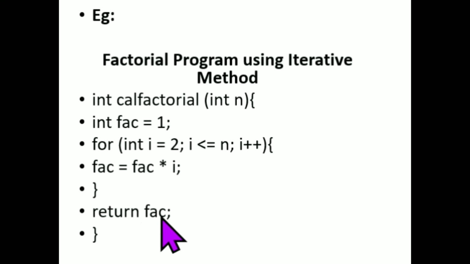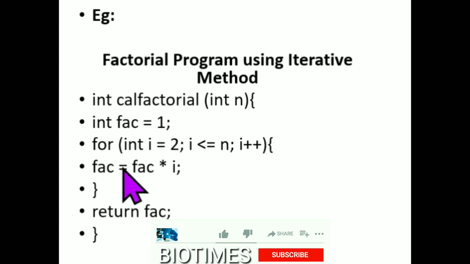That's all. Next, return fact. We have to repeatedly do the same function, so the value is returned to fact after the for loop. Okay, end. Next, using the closing brace, the function is closed.